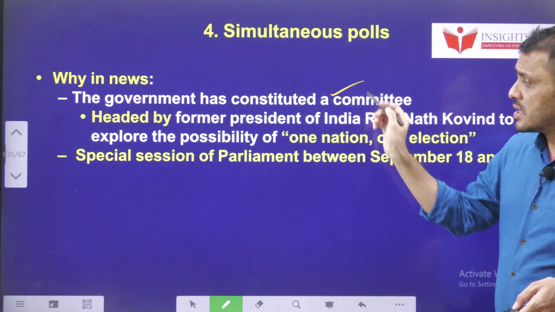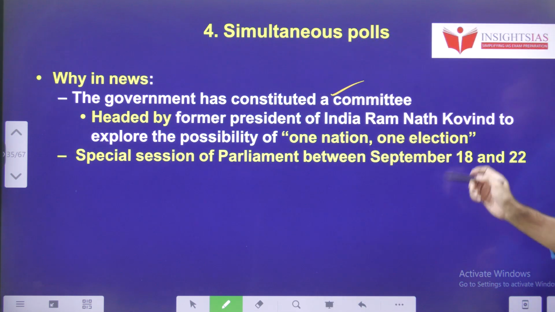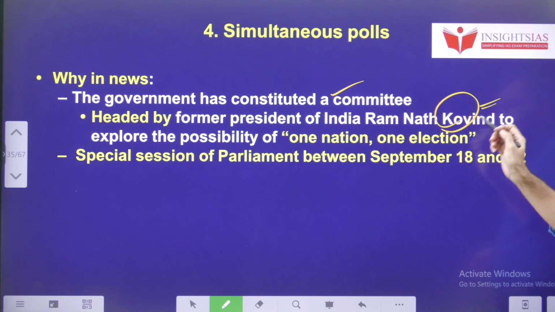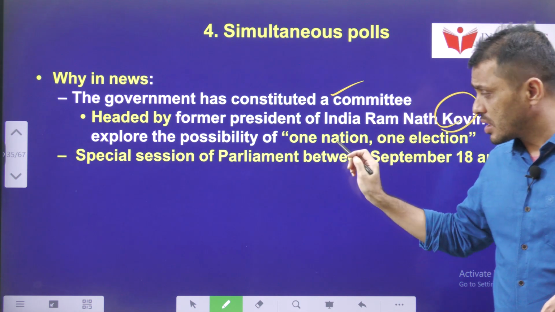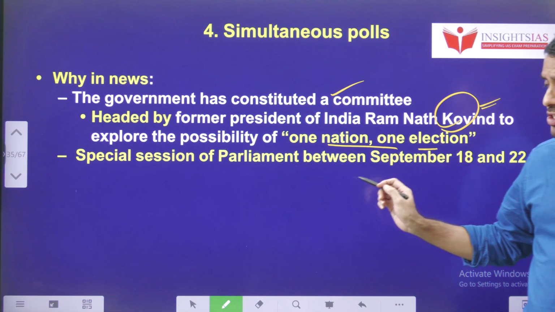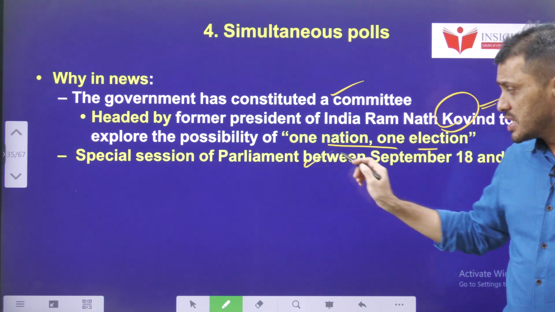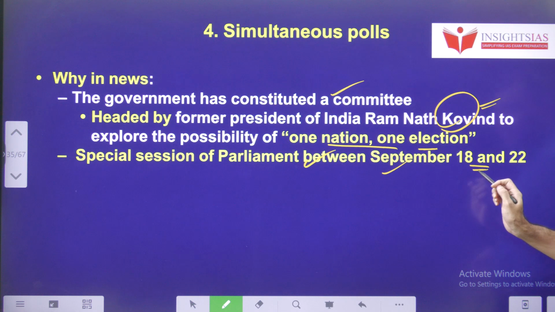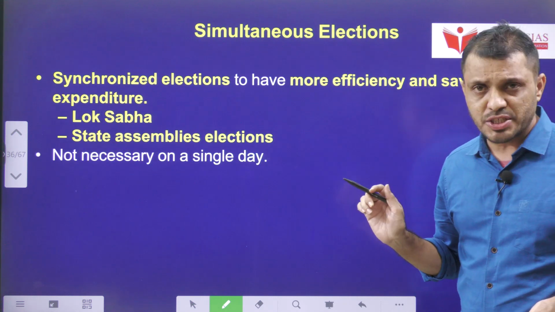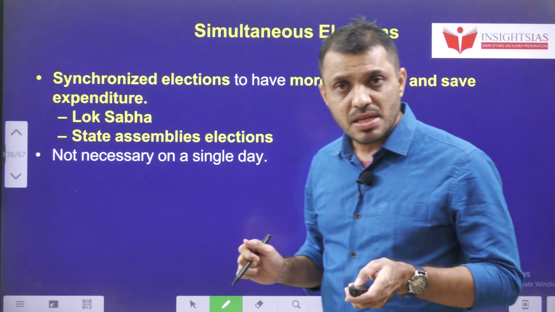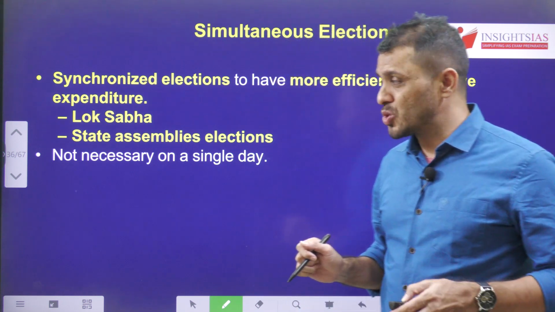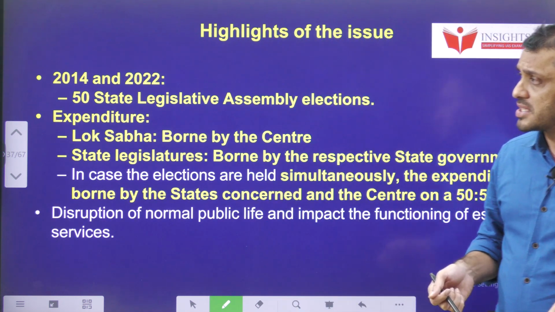Why is it in the news? The government constituted a committee. This committee is headed by Ramnath Kovind. They are going to explore the concept of one nation, one election. This was discussed in the special Parliament session, which happened between September 18 and September 22. Simultaneous elections means synchronized elections to both the Lok Sabha as well as the state assemblies.